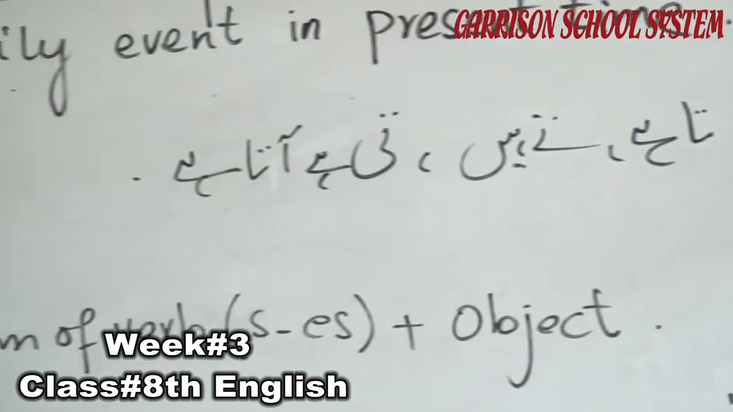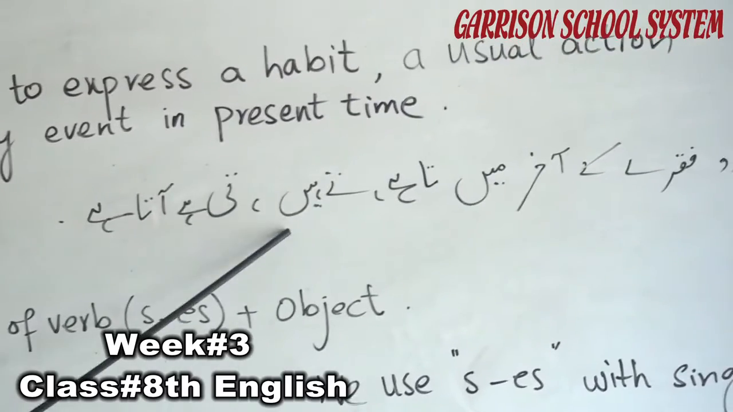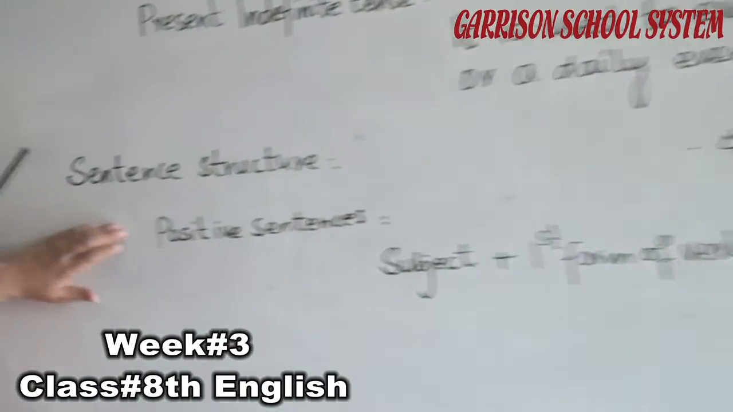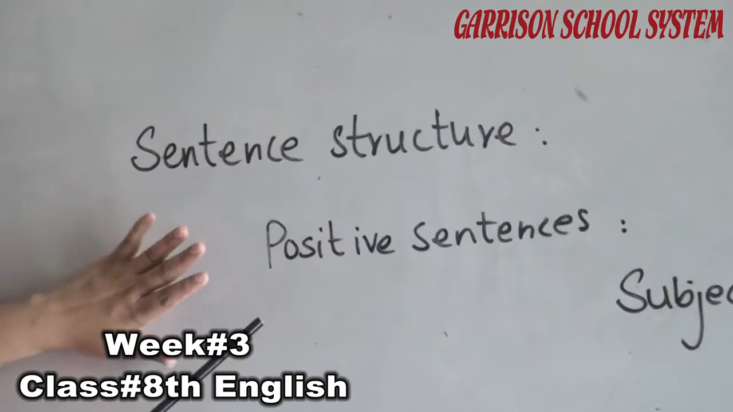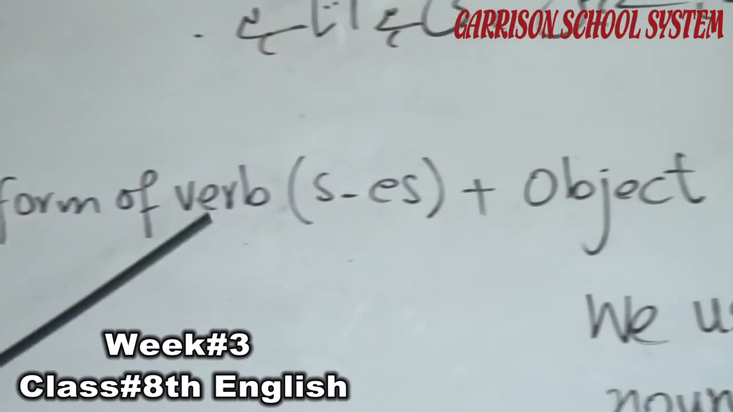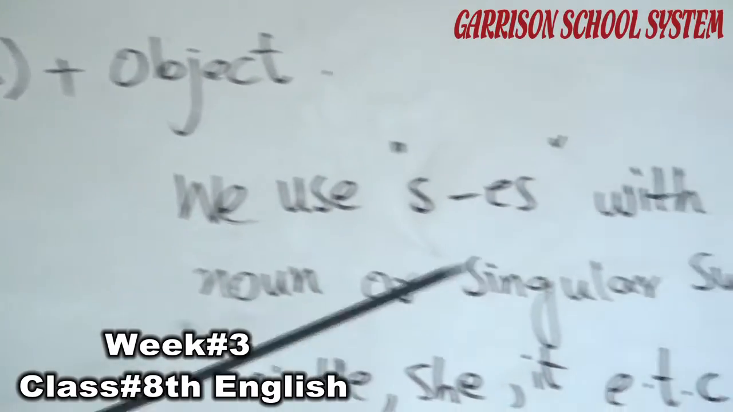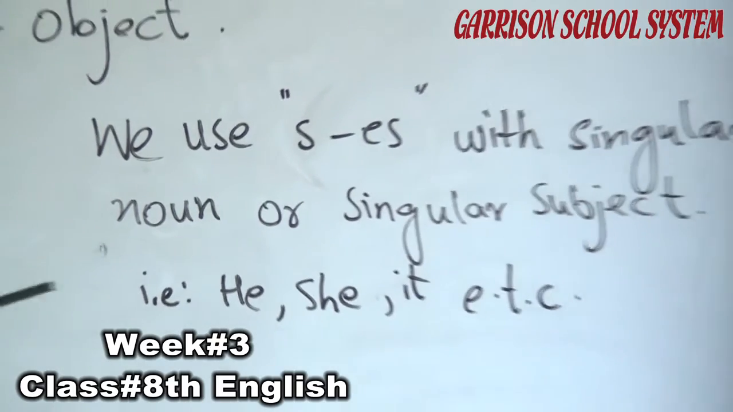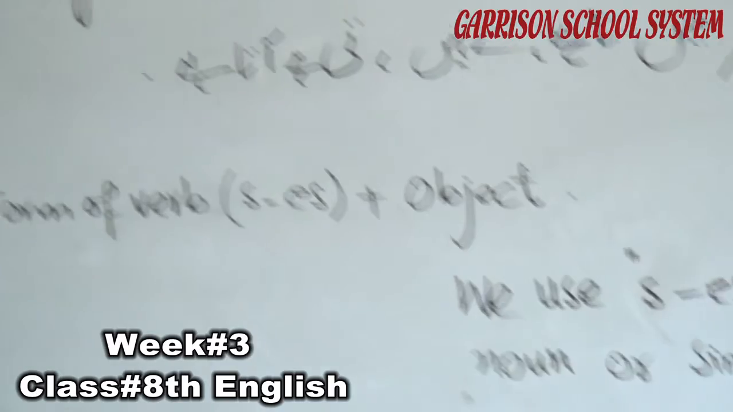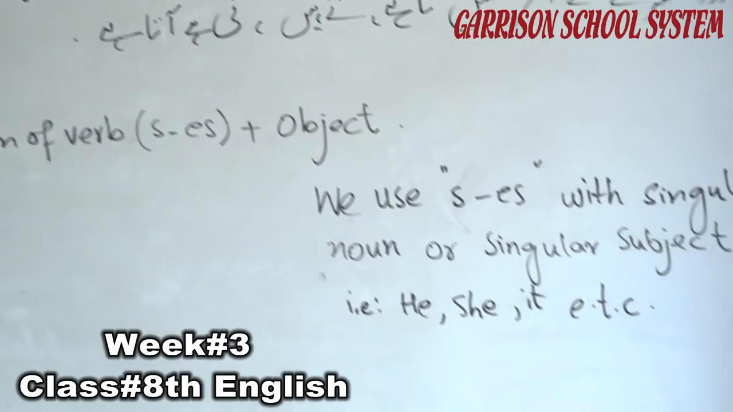Look at this sentence structure. In Urdu, the sentence ends with ta hai, te hain, ti hai, ata hai. And the structure of positive sentences that do not contain not, meaning simple sentences: subject, first form of verb with s or es, plus object. We use s and es with a singular noun or singular subject, that is he, she, it, etc. For example, the name of a person, a singular noun, a singular subject, we use s or es with the first form of verb.